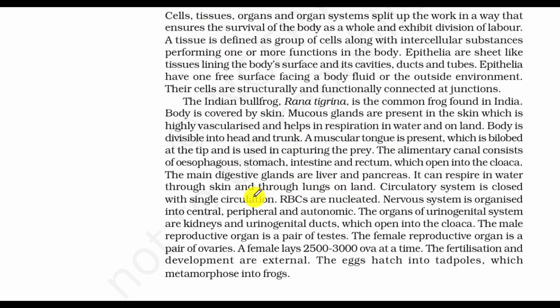Circulatory system is closed with single circulation. RBCs are nucleated. Nervous system is organized into central, peripheral and autonomic. The organs of the urogenital system are kidney and urogenital duct, which open into the cloaca. The male reproductive organ is a pair of testes. The female reproductive organ is a pair of ovaries. A female lays 2500 to 3000 ova at a time. The fertilization and development are external. The eggs hatch into tadpoles, which metamorphose into frogs.